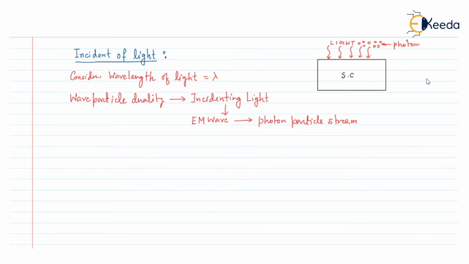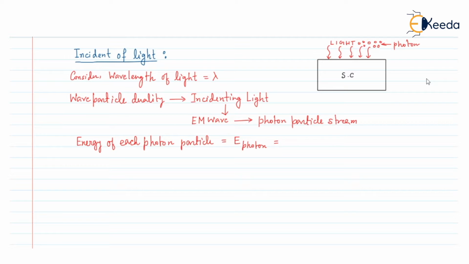Now let us assume that the energy of each photon particle is capital E, so we can write it as E photon.